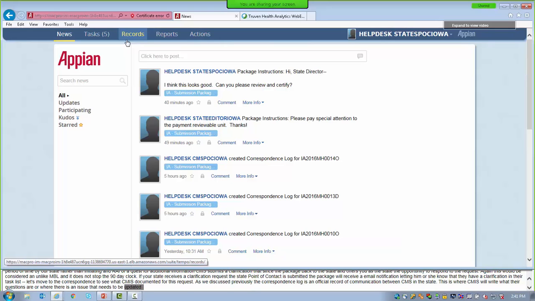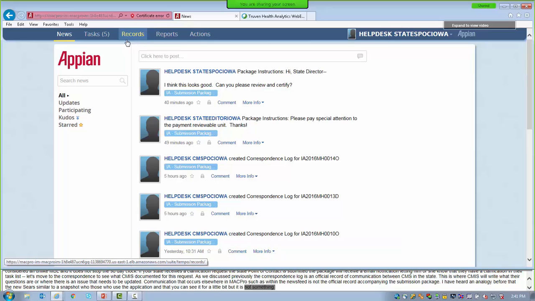Communication that occurs elsewhere in Mac Pro, such as within the newsfeed, is not the official record accompanying the submission package. I have heard an analogy before that the newsfeed is similar to a Snapchat, for those of you who use that application, in that you can see it for a little bit, but it's not something that you're using as your official record because eventually it will go away.